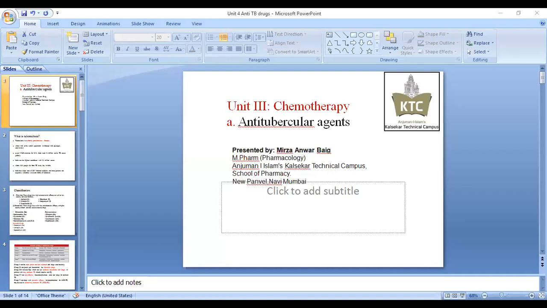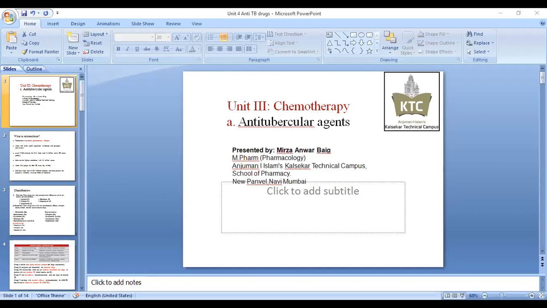As far as epidemiology is concerned, one third of the world population is infected with Mycobacterium tuberculosis. One third of the population is affected by tuberculosis. Now you can see the need for anti-TB drugs. There is a demand for anti-TB drugs worldwide.